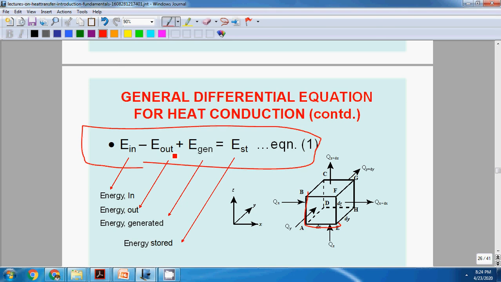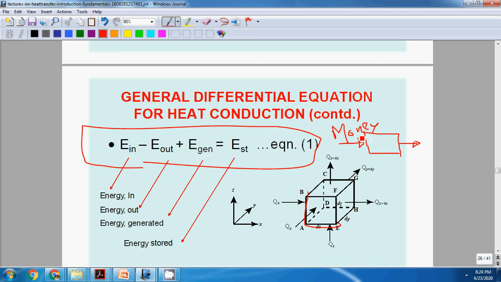Whatever energy enters the system, whatever energy is generated. Suppose there is an account: the amount of money you add into the account minus the amount of money that you take from the account is nothing but the change in the balance of the account.